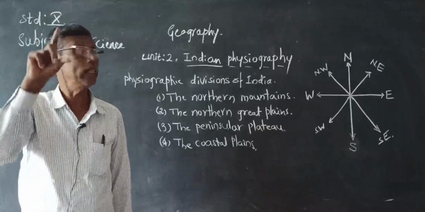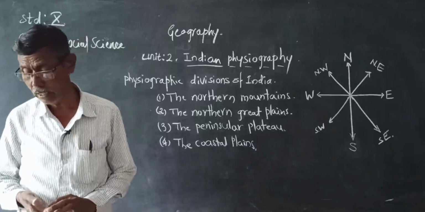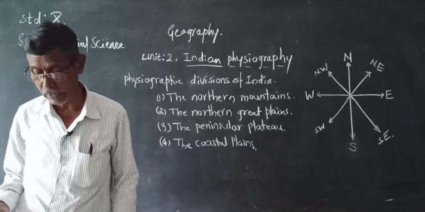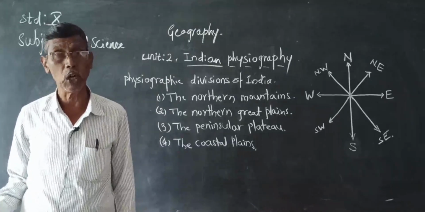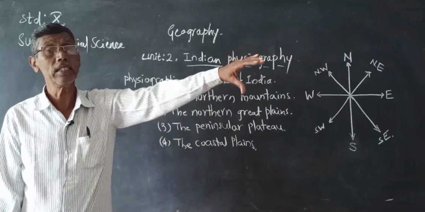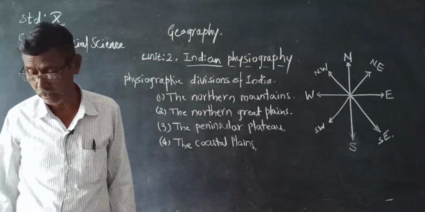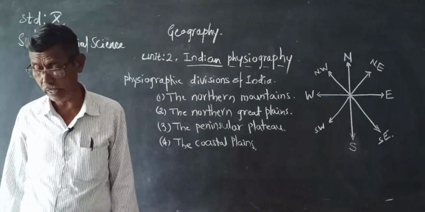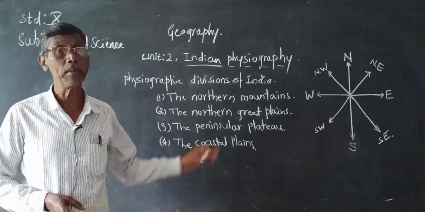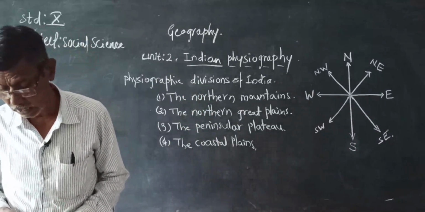The width of the Himalayan mountains is 240 to 320 kilometers. It is broader in the west and narrower in the east. Toward the east it becomes narrow, and towards the west it is broader. The Himalayan mountains cover an area of about 5 lakh square kilometers.